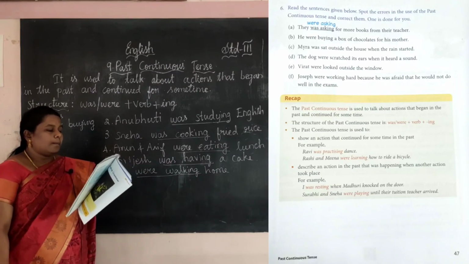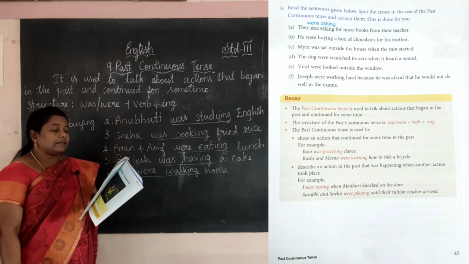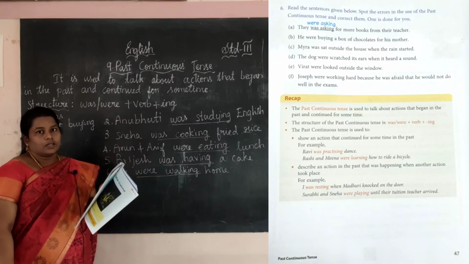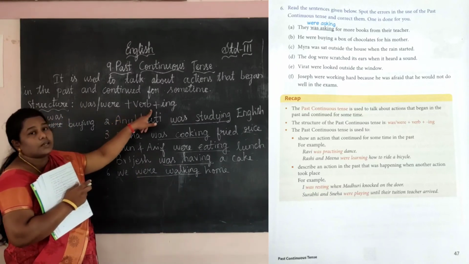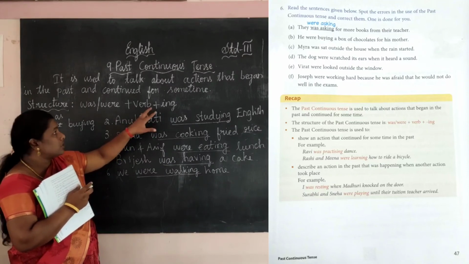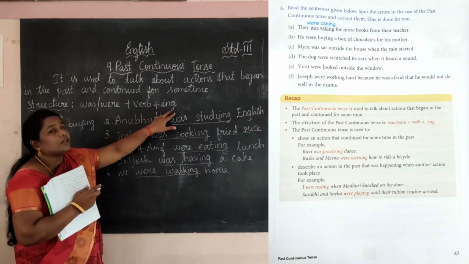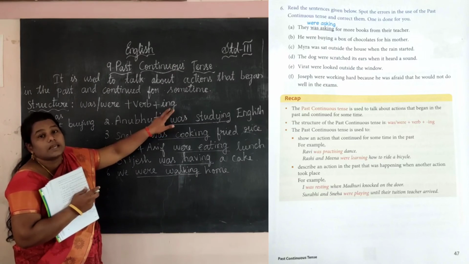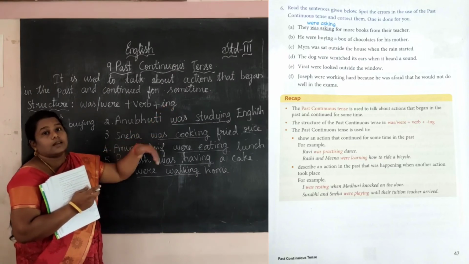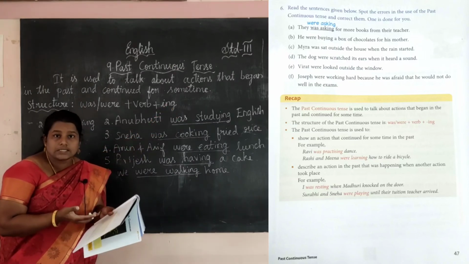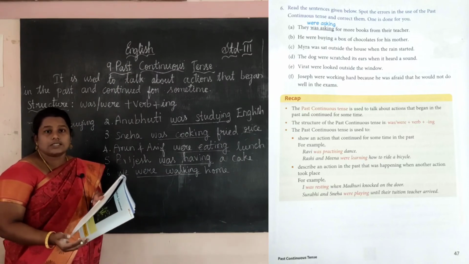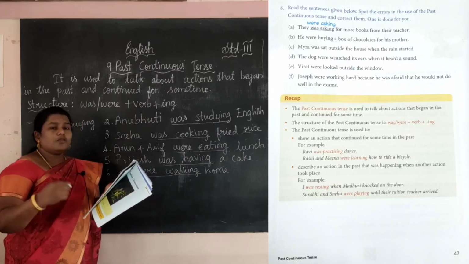Okay, next one. Myra was sad. See, what is the structure of past continuous tense? There should be a verb with continuing. Continuing means ing. ing should be there. See, here only past tense is there, not past continuous tense. So how do we write?